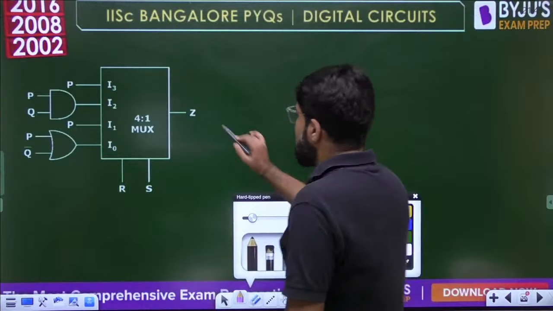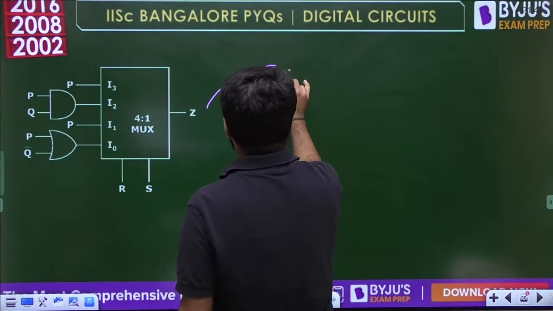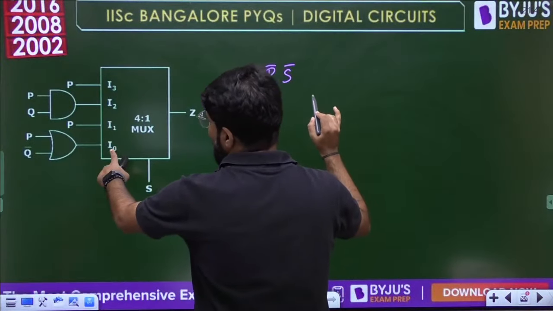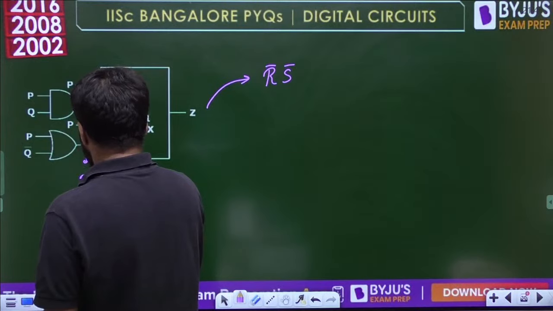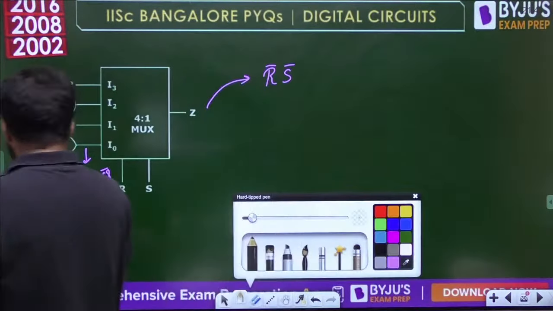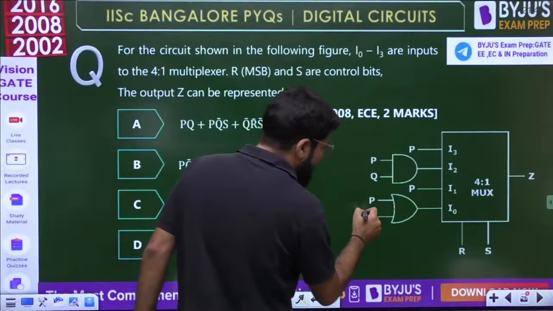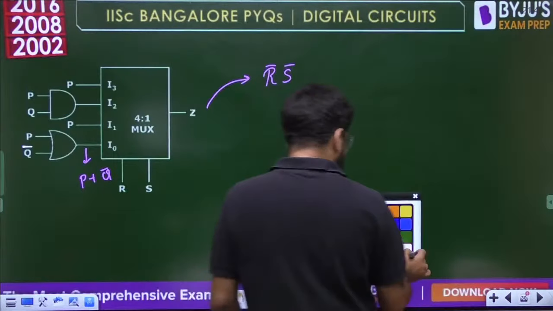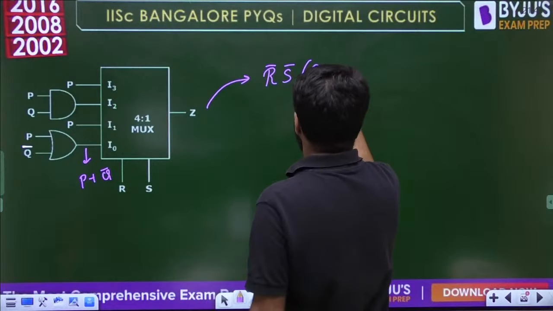So let's write down the Z here. Again, select lines are RS. So 0 0, R bar S bar, then I0. And what is I0? It is the OR gate output P plus Q bar. Okay, let me slightly darken it. This is Q bar. Hope you are able to see. It slid a little here, but I have corrected it. So I0 means P plus Q bar.